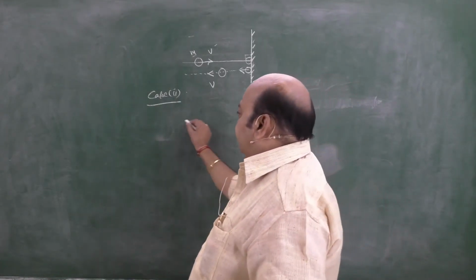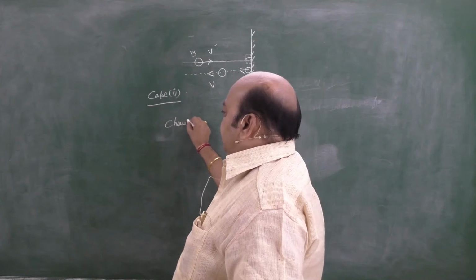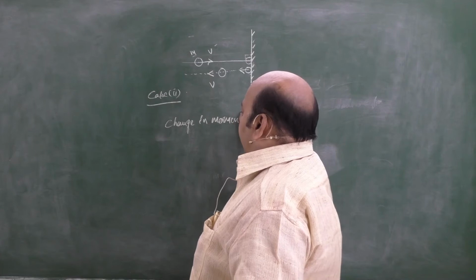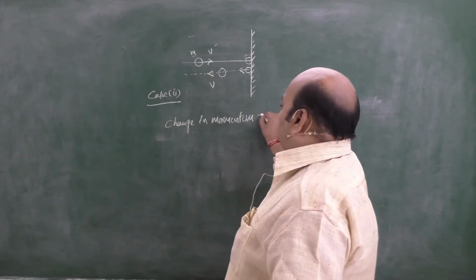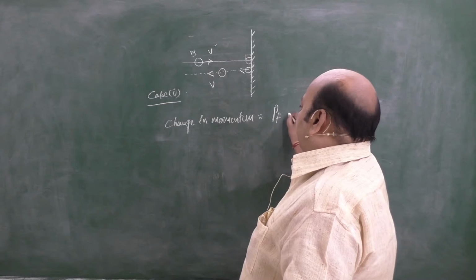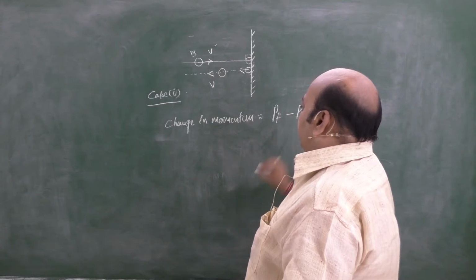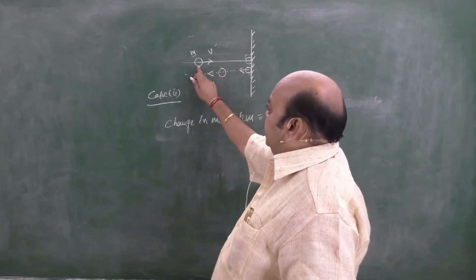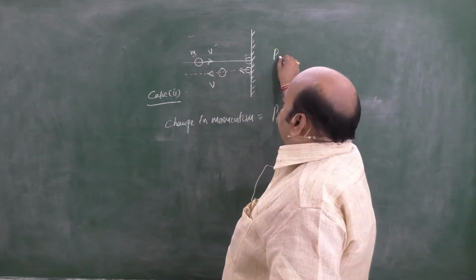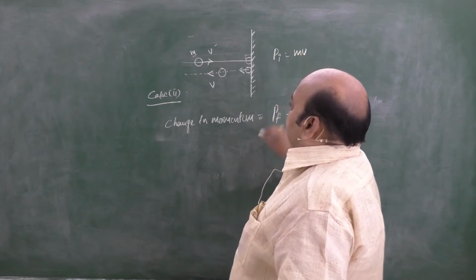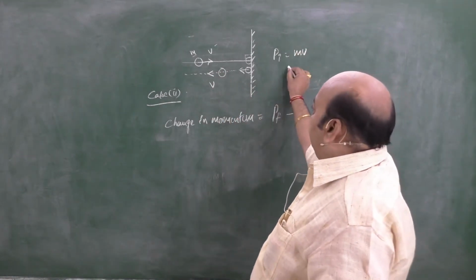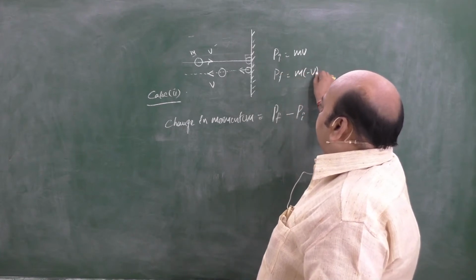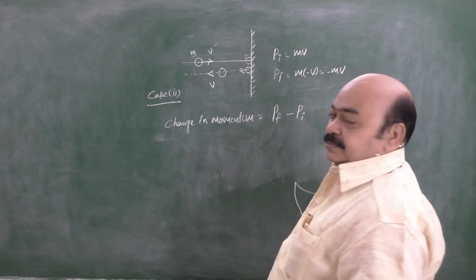In this case, change in momentum. Okay. As usual, what is the formula? Final momentum P final minus the initial momentum P initial. What is initial momentum? P initial is equal to mass into velocity, mv. What is final momentum? Mass is same but its velocity is minus v. It is nothing but minus mv.